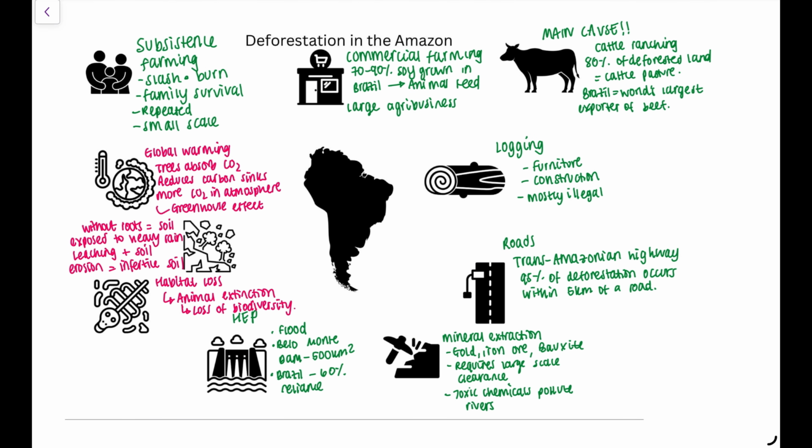Now, impacts don't necessarily always have to be negative, like I mentioned earlier with mineral extraction. That's a positive aspect in terms of jobs. Subsistence farming is a positive aspect in terms of providing for families, especially those in poverty, in terms of food, and for indigenous populations, but the impact is largely negative. There are positive aspects in terms of the economy, but the environment suffers to a large extent. So just remember that when you are answering a question on this next week.